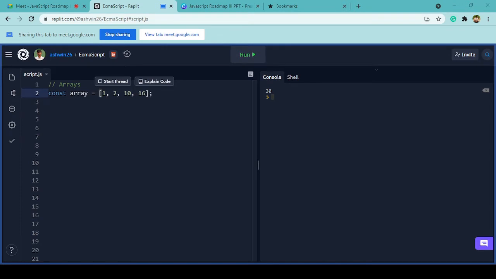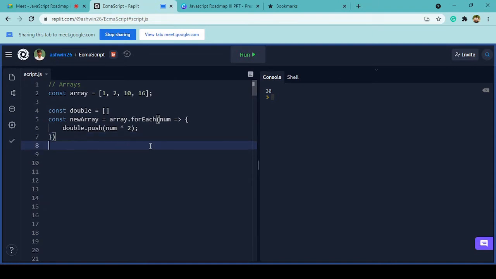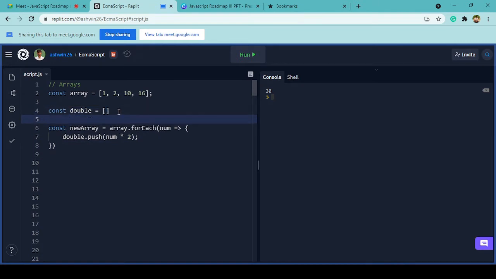What we have in the new features from ECMAScript 6 is that we can use a concept called forEach. As you can see in this code snippet, this forEach is actually using an arrow function that we recently discussed. And what it does is, in this new array called double, it will push each and every value multiplied by 2.